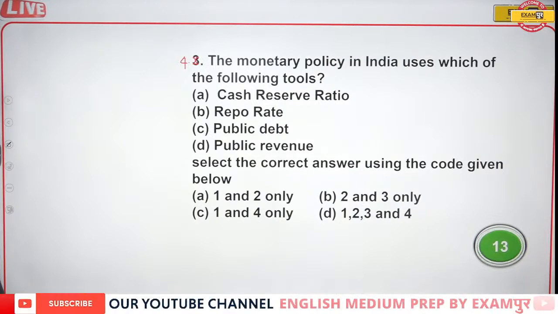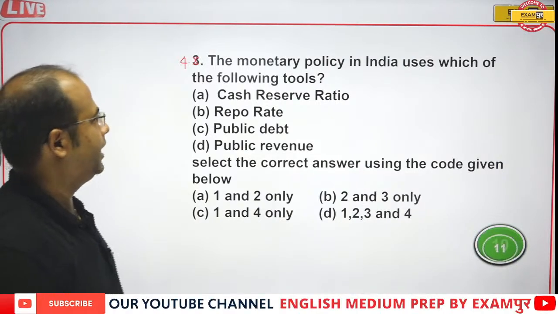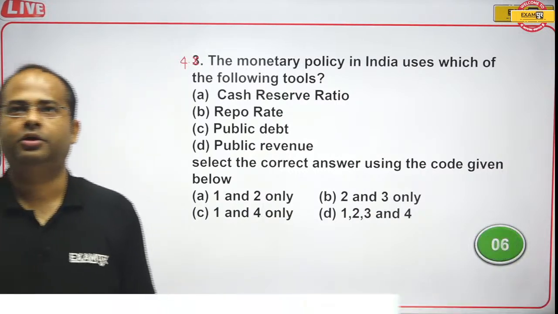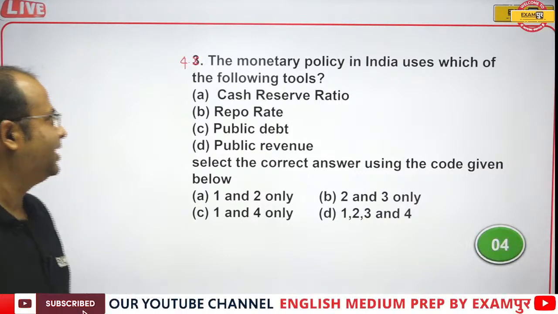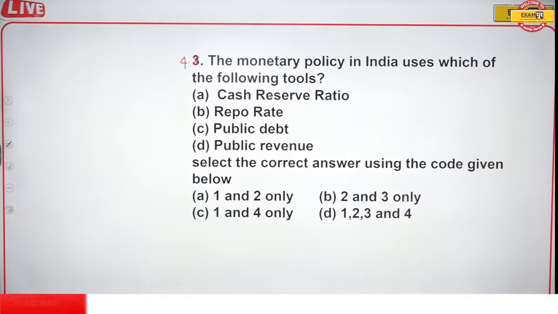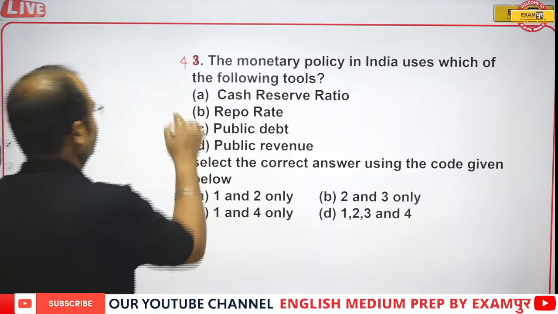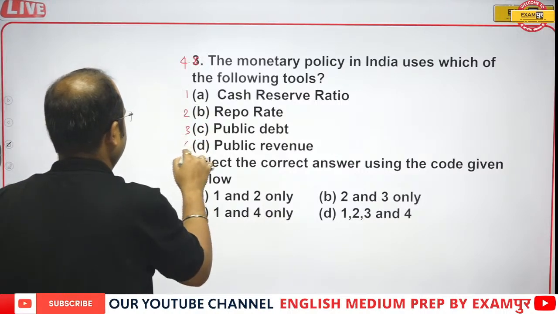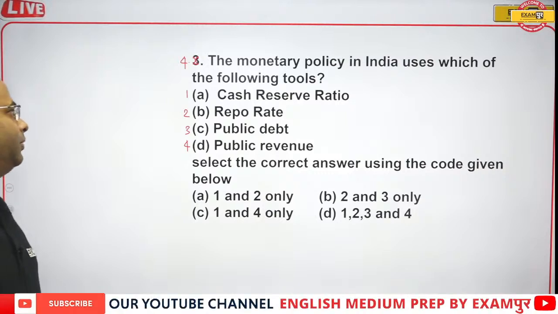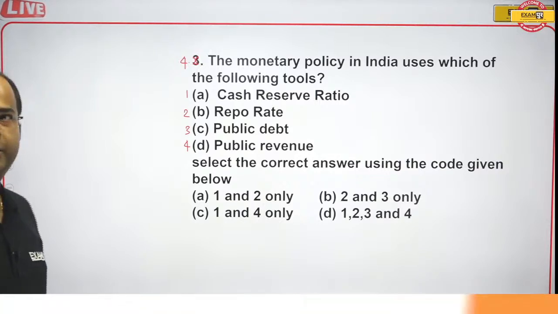Now come to the next question: the monetary policy of India uses which of the following tools? Is it cash reserve ratio, repo rate, public debt, or public revenue? So which of the things is being used? That should be 1, 2, 3, 4 in place of ABCD. Is it cash reserve ratio, repo rate, public debt, public revenue?